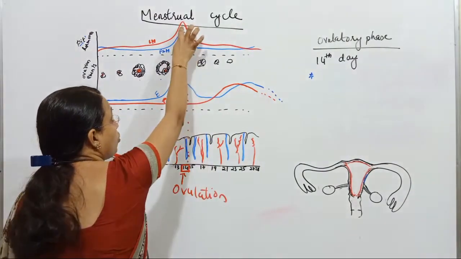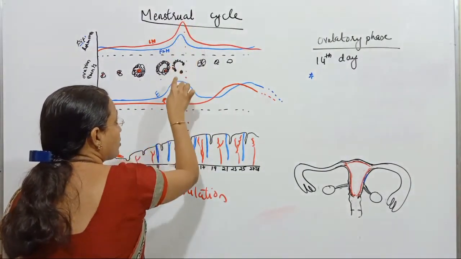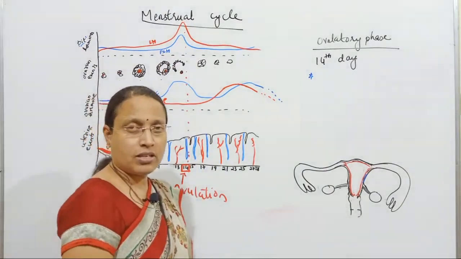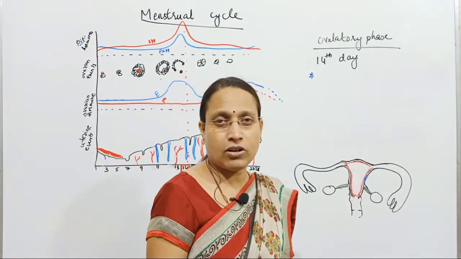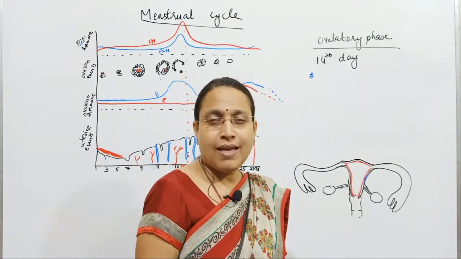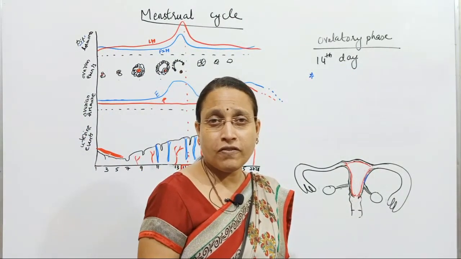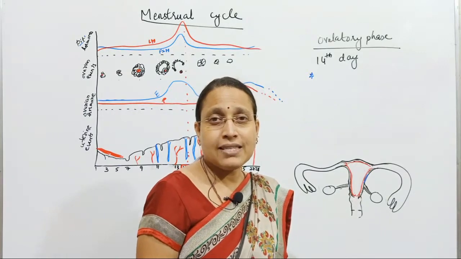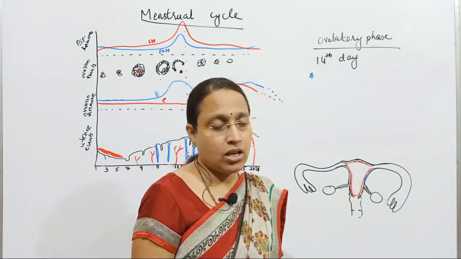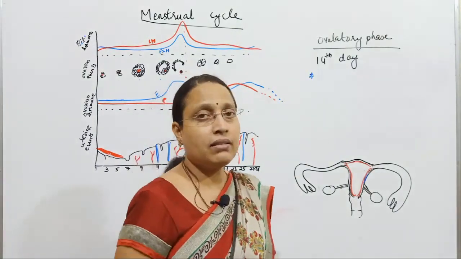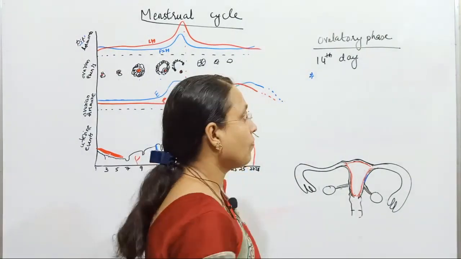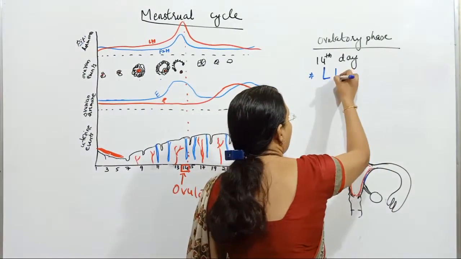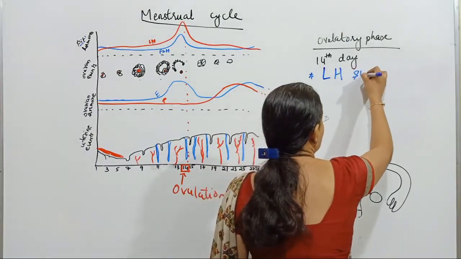The concentration is so high, it is greater than FSH and greater than estrogen. So there is a sudden increase in LH hormone. This sudden increase in the concentration of LH hormone, which can be detected in the blood, is called the LH surge. That is the main thing occurring in the ovulatory phase.